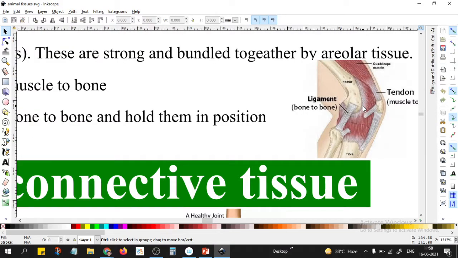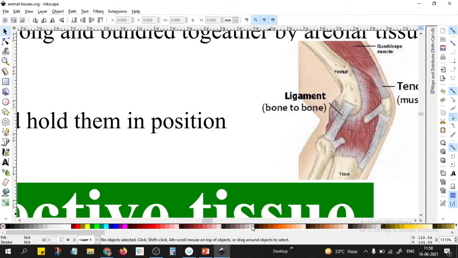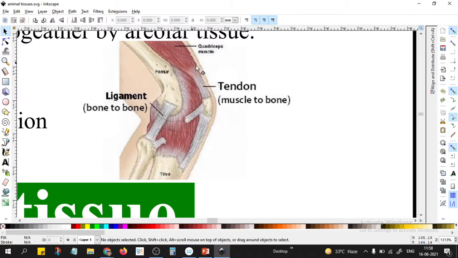If we focus on the knee joint, for example, here the kneecap is there, and we have the calf muscles and quadriceps muscles. These very strong muscles are connected to the bone, muscle to bone. This attachment is by the tissue known as tendon. The bone to bone attachment is also required. This bone to bone attachment is by the special tissue known as the ligament.